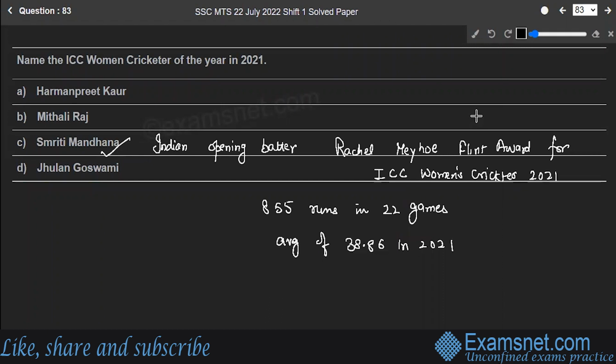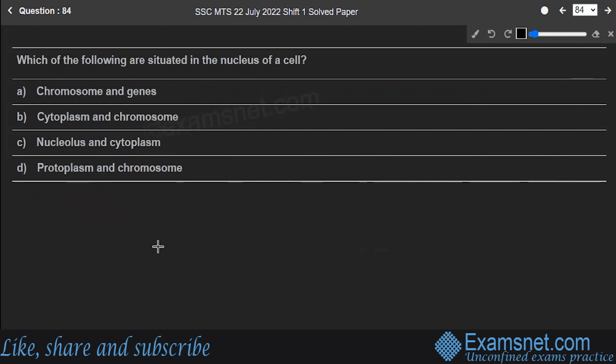In December 2018, the International Cricket Council awarded her the Rachael Heyhoe Flint Award for the best female cricketer of the year. On 30 December 2021, she became a nominee for the ICC Women's 2020 Player of the Year. So, option C, Smriti Mandhana, is the correct answer to the question. Hope you are clear. Next is question number 84.